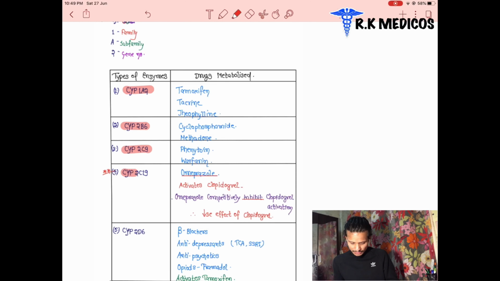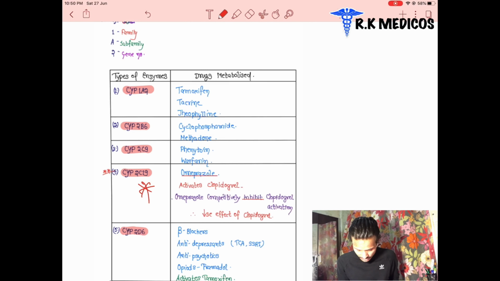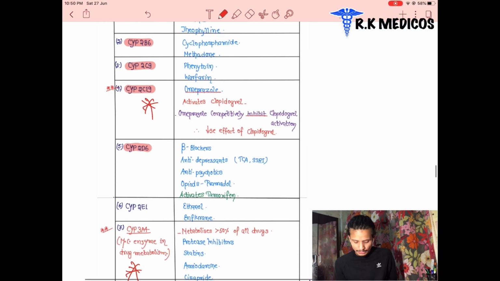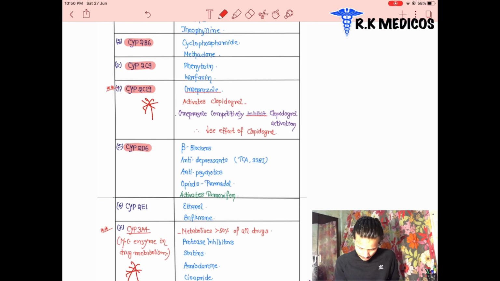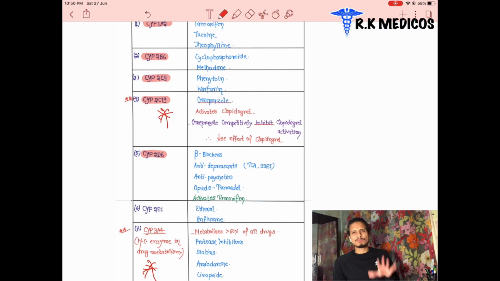The first ones are CYP1A2, 2B6, 2C9, 2C19, and 2D6. These are the most important ones, and the next 7 also. All others are not important for now.